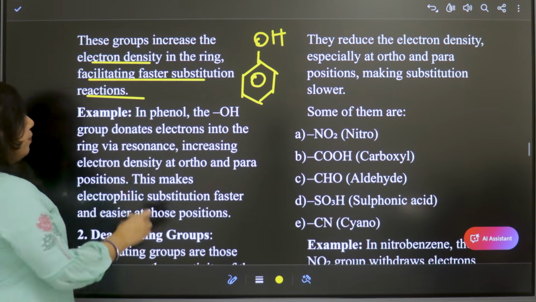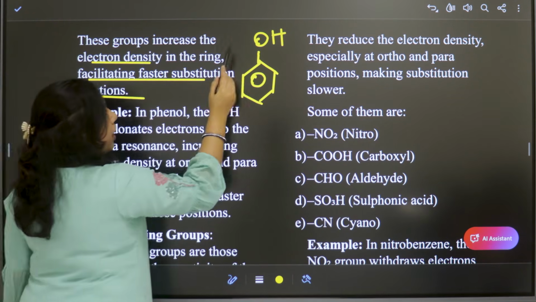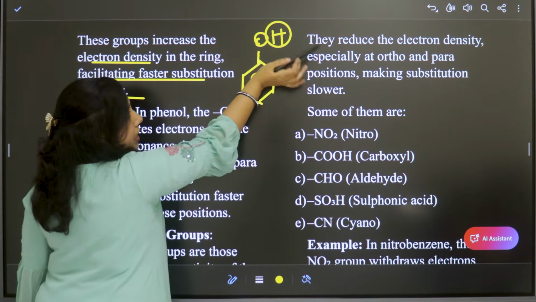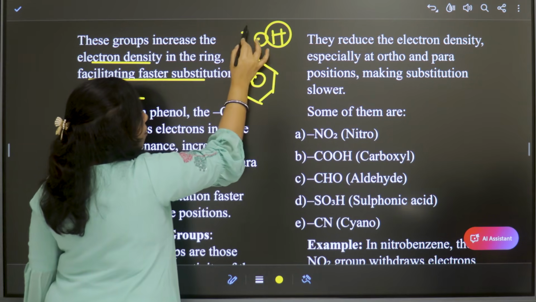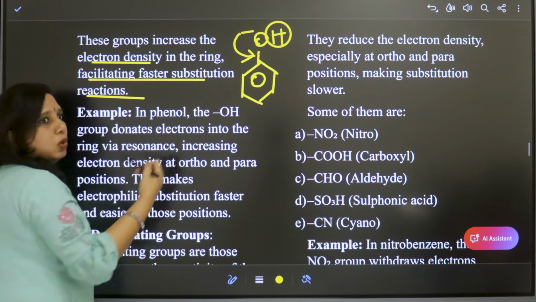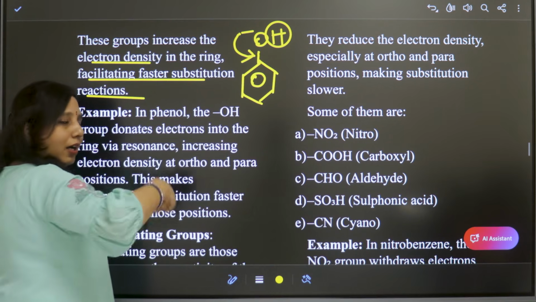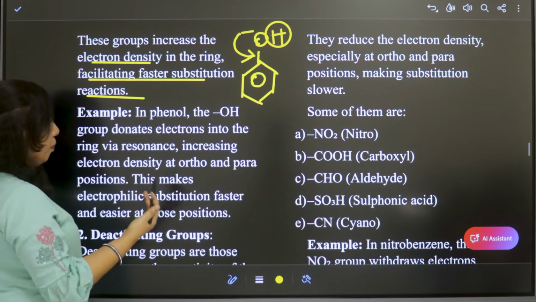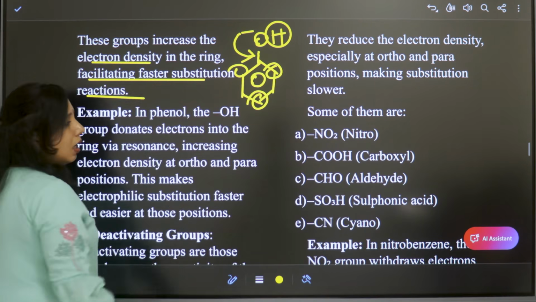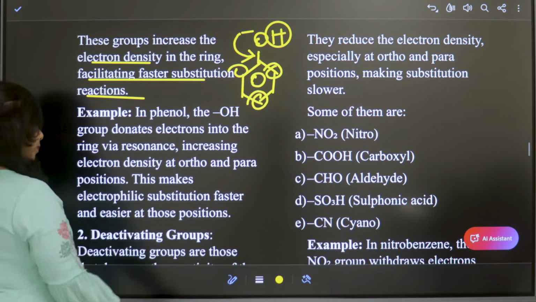Now the phenol group donates electrons into the ring via resonance. So here what happens is, in phenol, this hydrogen, due to resonance, this hydrogen is lost, and here we'll have minus charge. So this minus charge is given into the ring. Right? So this positive charge again will delocalize. It will continuously move in the ring, making the ortho and para positions electron rich, and the substitution reactions occur easily.